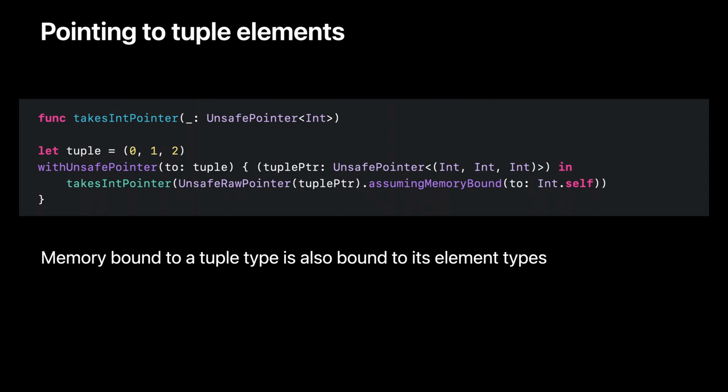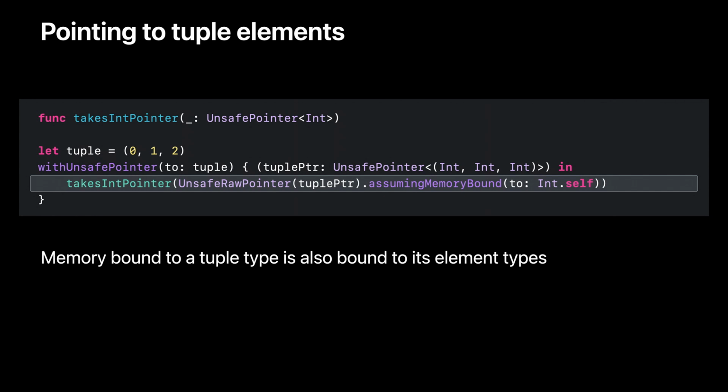Memory can only be bound to one type at a time, but since the tuple type's a composite type, binding memory to a tuple type also binds it to the element types. So we know using a pointer to integers for the tuple storage is type safe. But we need to use a type unsafe API to get that pointer type. First, we construct a raw pointer, deliberately erasing the type of our tuple pointer.